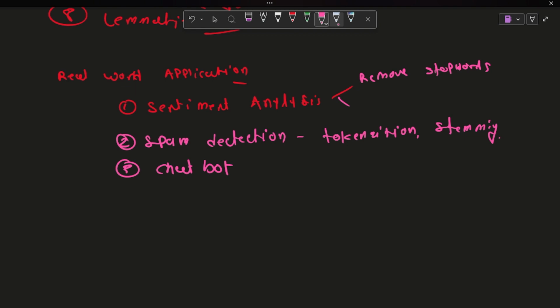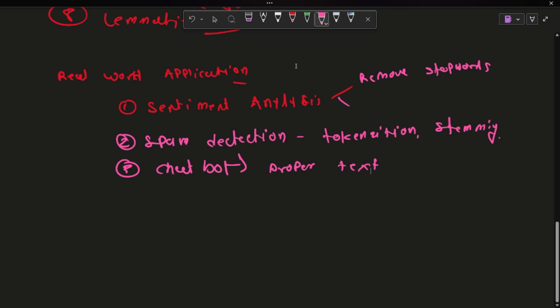ChatGPT is a chatbot, and Siri, Alexa are other chatbots. In that case, we perform the whole proper text processing. We almost perform all of it: lowercase, lemmatization, stemming, tokenization, removing stop words, emoji, all the concepts.